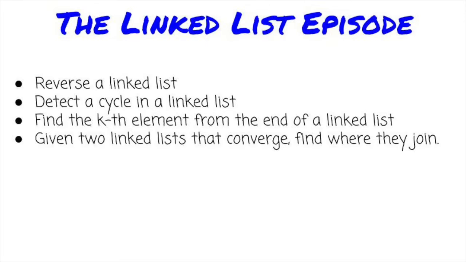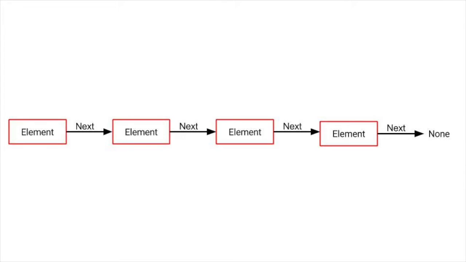First, what is a linked list? Even if they're frequently misused, we should understand what they are. A linked list is a collection of elements, or nodes, tied together by pointers. Each element has a value and a next pointer, which says where the next element is in memory. In Python, we can do this by storing the next node object. The last element of the list will have its next pointer pointing to None, which indicates the end of the list.